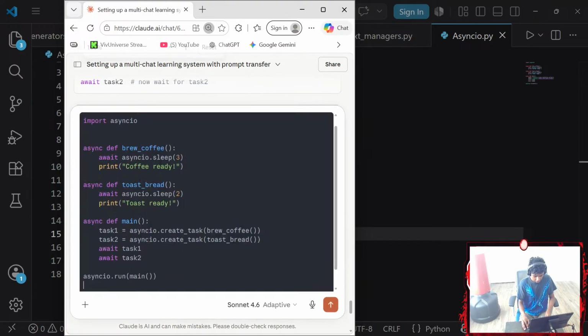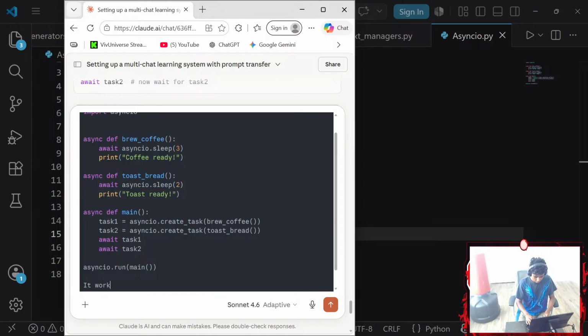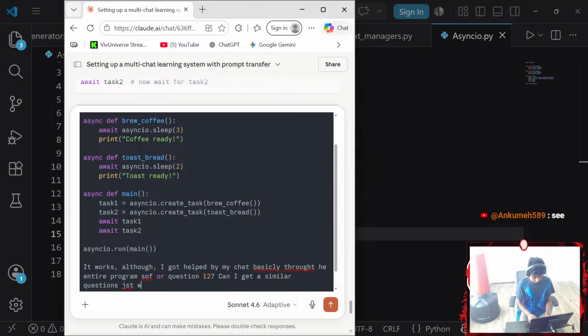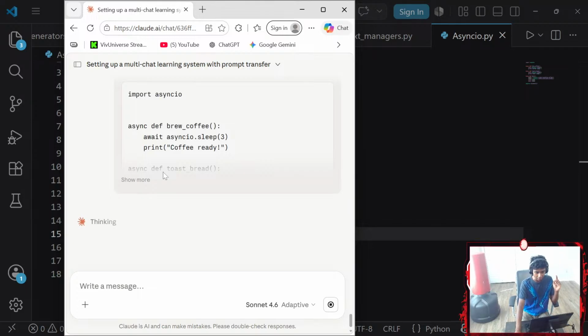Okay, let's space this and say it works, although I got helped by my chat basically through the entire program. So for question 12, can I get a similar question just with a different variation? There we go. Let's go ahead and send it real quick. Okay, yeah, because I think I got help, but I understand it now.